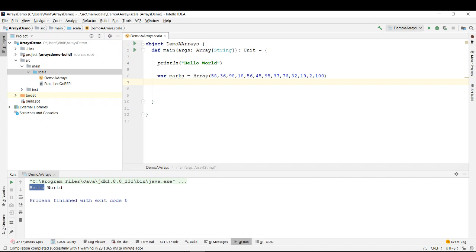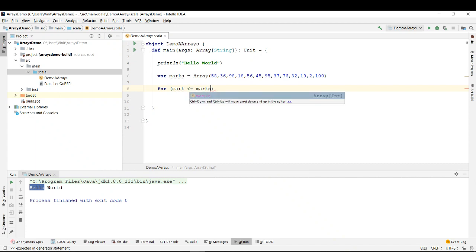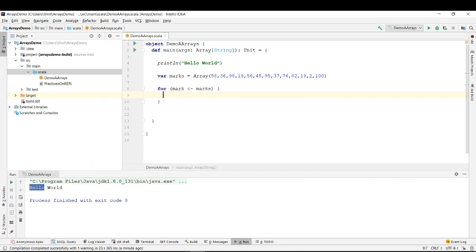And if you see over here, what is the data type for this marks? It is an array of what data type? Integer. Integer, right? Okay, great. If you want to print all the marks, what we can do is we can just write a for loop, and we say that for each mark in marks, right? So for every mark present in marks, it is going to iterate through this entire element, and it is going to take each element into this mark.